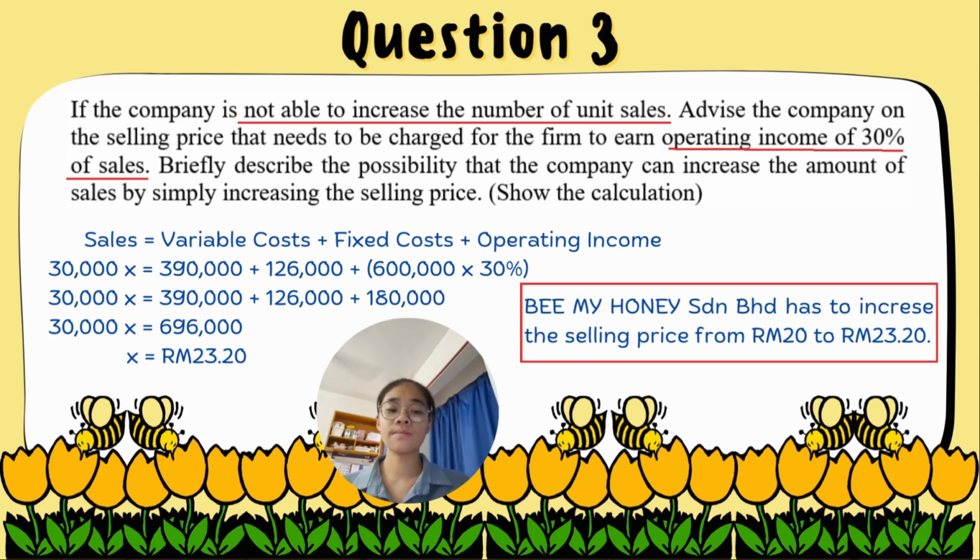So we got 30,000 X equals 696,000, and 696,000 divided by 30,000, we get the selling price, which is X, equals 23 ringgit Malaysia and 20 cents. So Be My Honey Sdn Bhd has to increase the selling price from 20 ringgit to 23 ringgit and 20 cents.